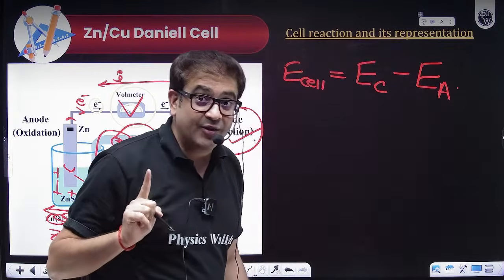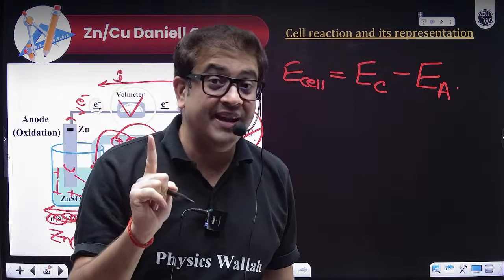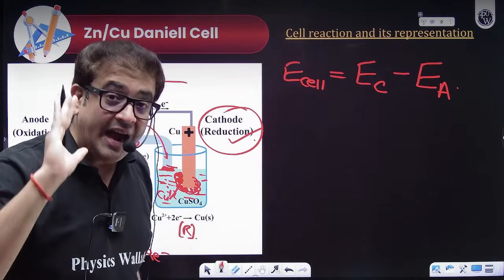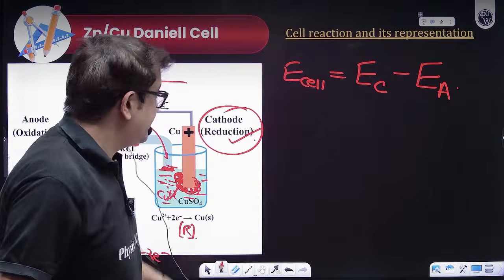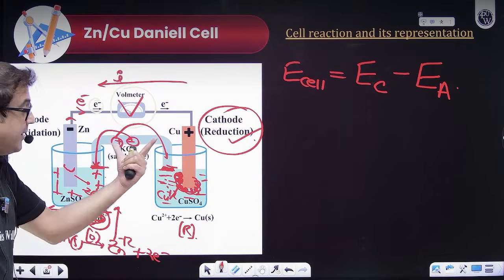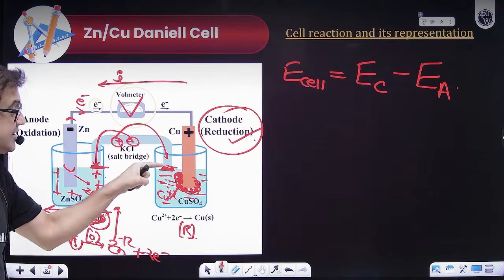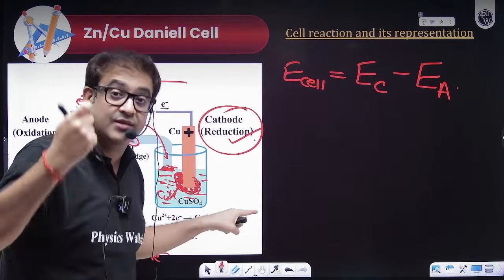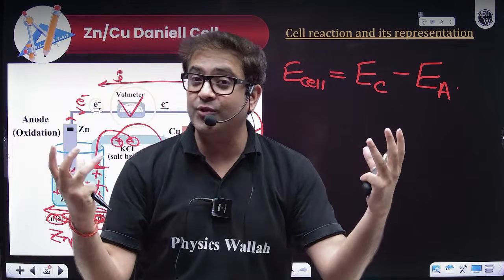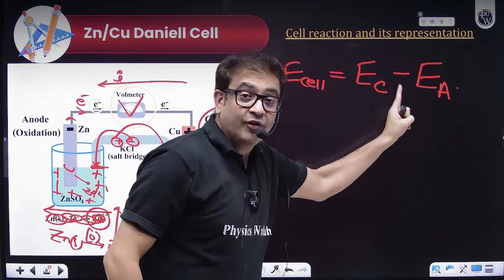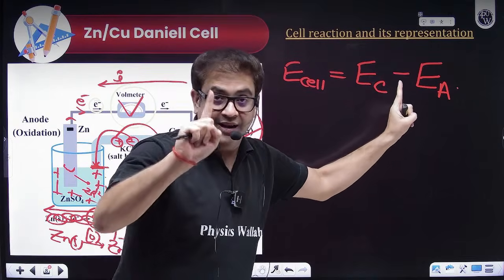Now why am I saying electrode potential? Because what potential am I comparing? The reduction potential. Why? Because we have defined this as per IUPAC: although the anode is getting oxidized, why is it getting oxidized? Because the cathode has higher potential to undergo reduction. So what potential do we compare for two species? We compare their reduction potential.